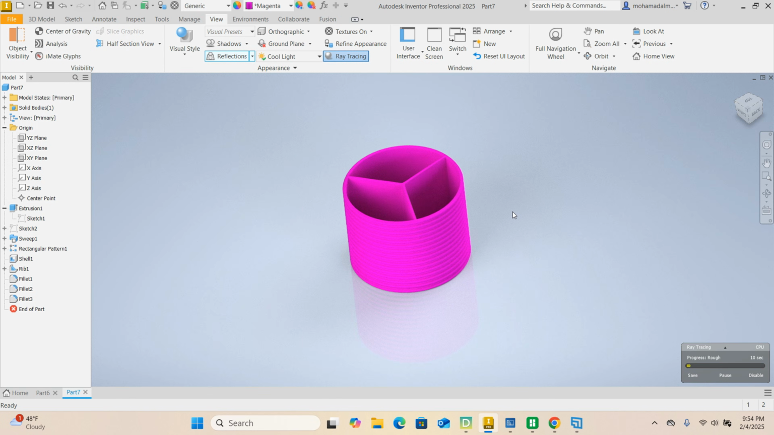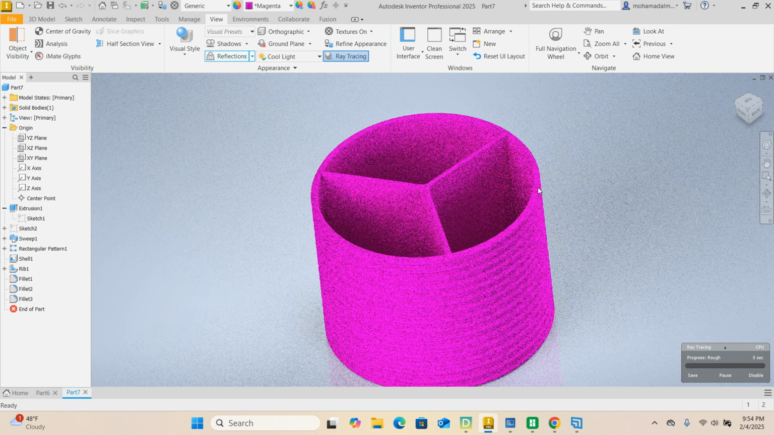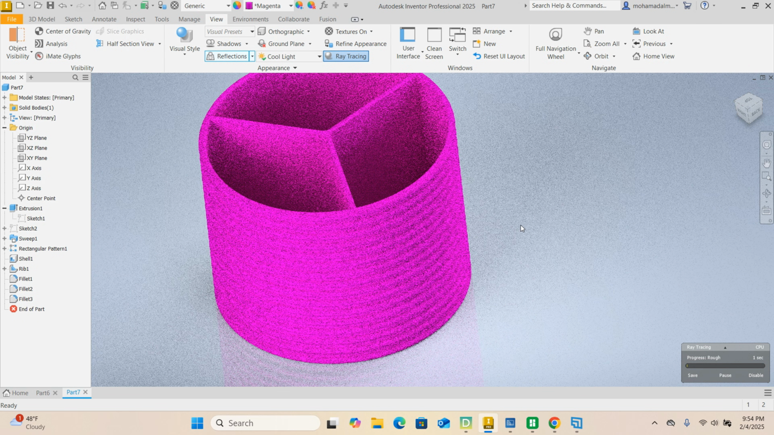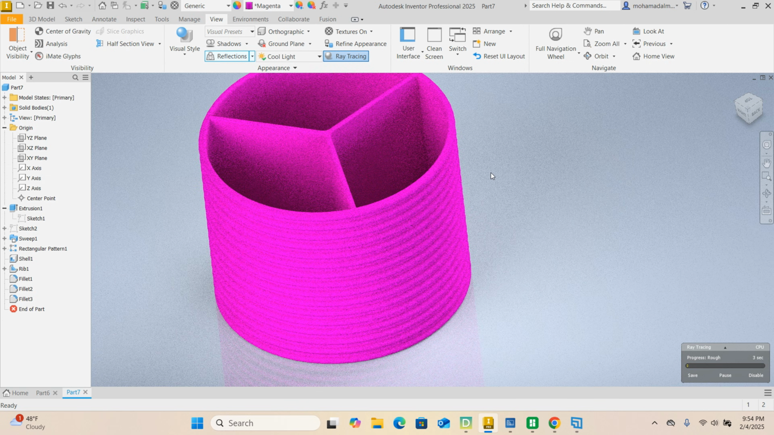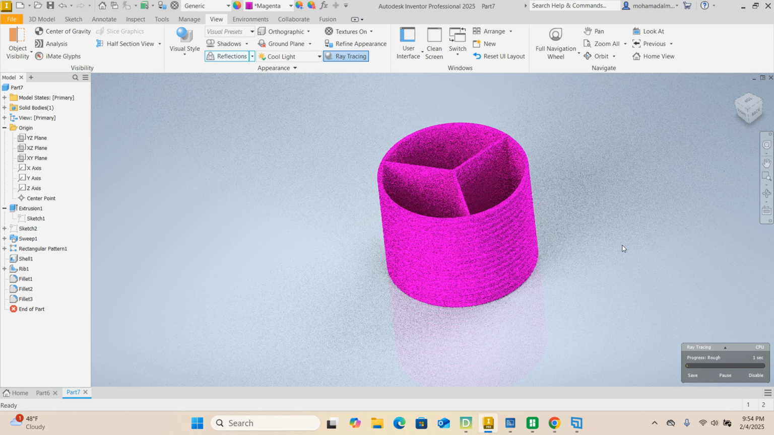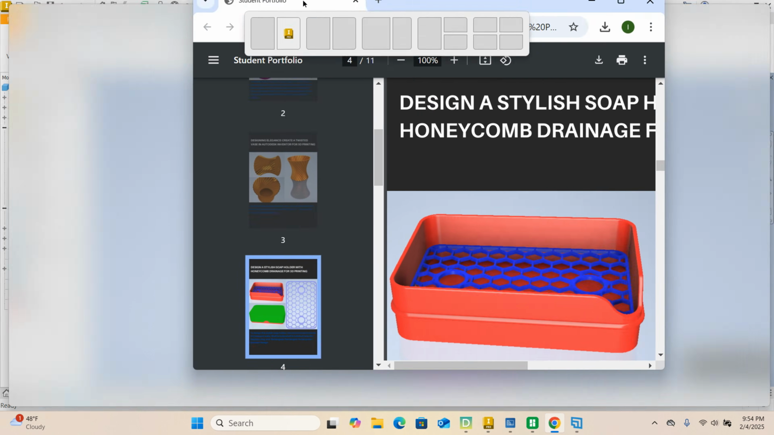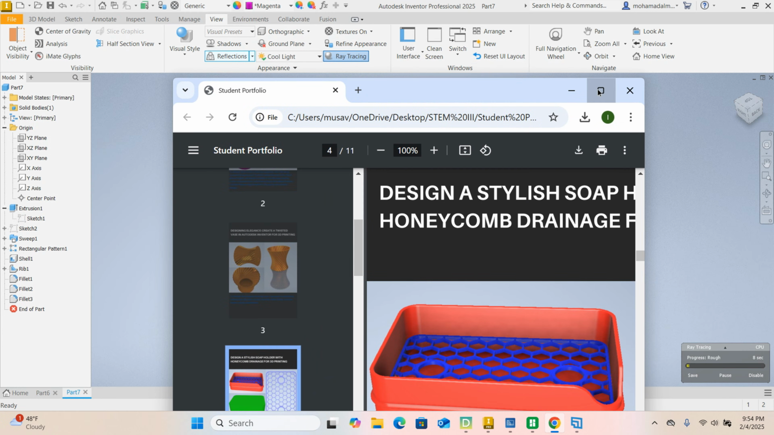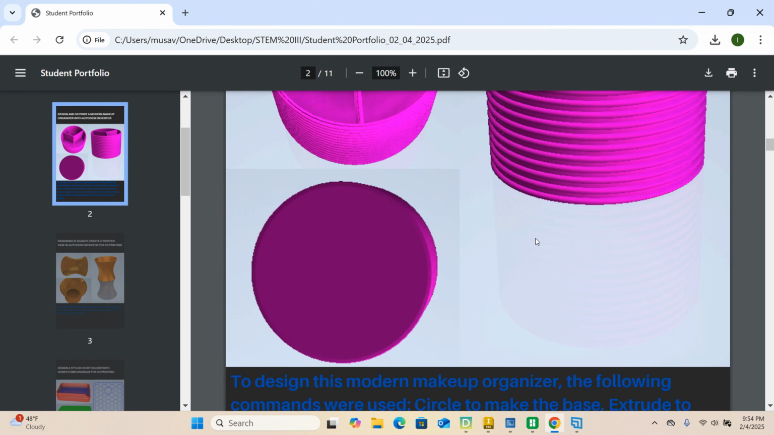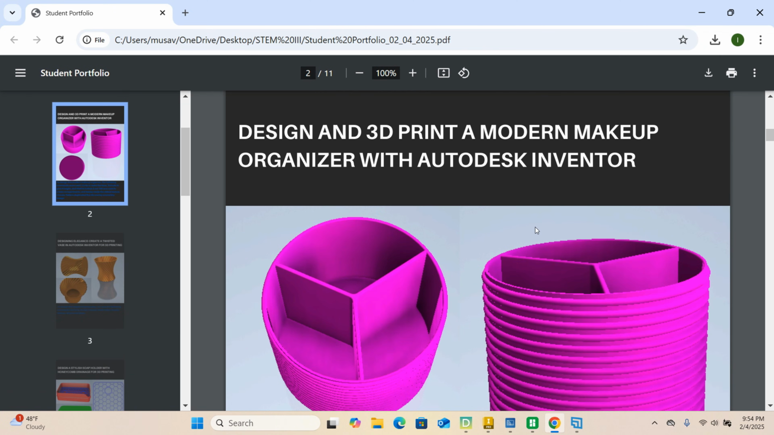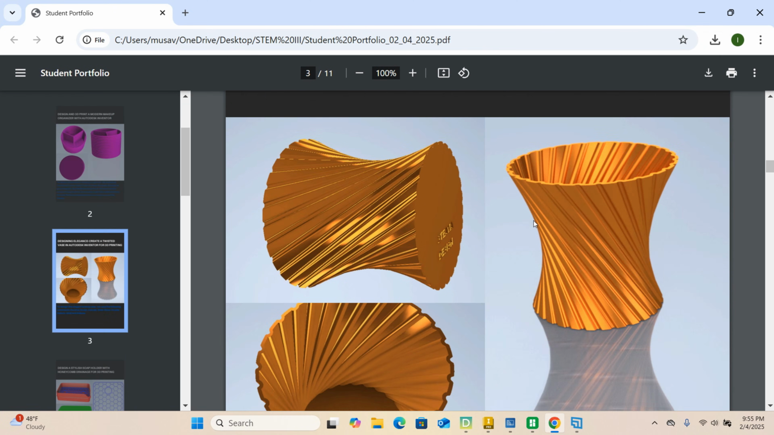All right, ladies and gentlemen, that was a good application of the rib command. We're going to see it again. Probably I'm going to do one more until you get comfortable with it. Do not forget to add it in your portfolio. Once you get it done, go ahead and add it in your portfolio.